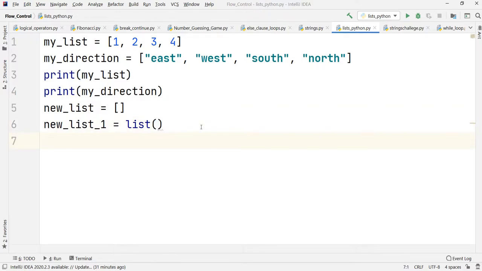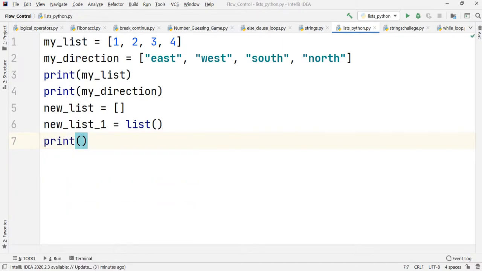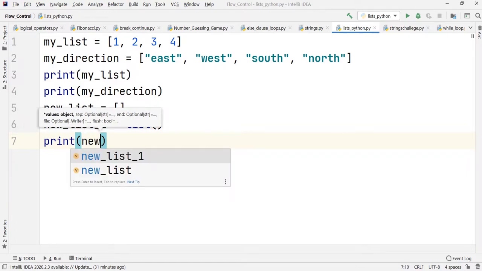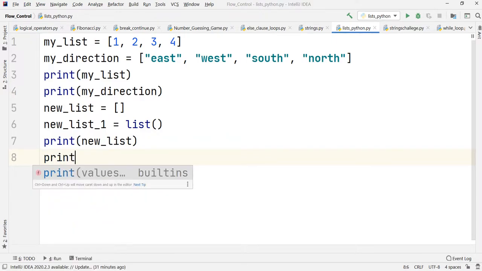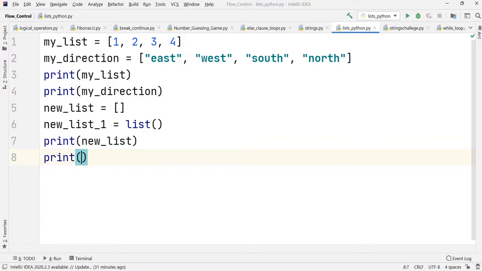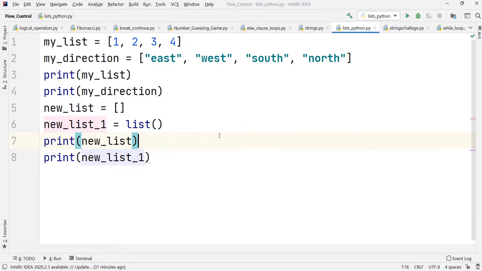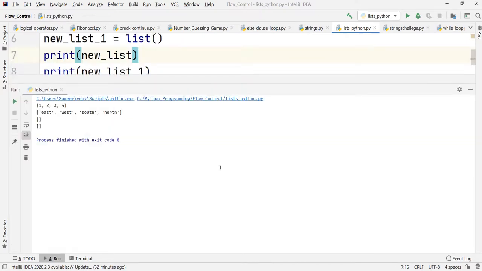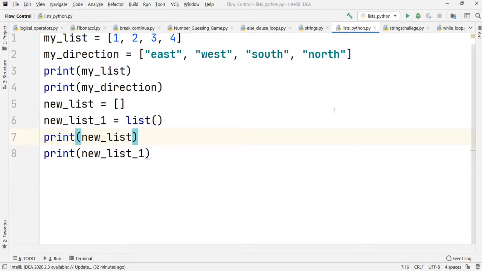Let us print those out as well to see what is being created. If I first print out my new list, and let us also print out the second list that we have created, new list one, and check the output, it should show me empty lists. So we can use such lists to put items in afterwards during our code. This is another way by which we can create a list.